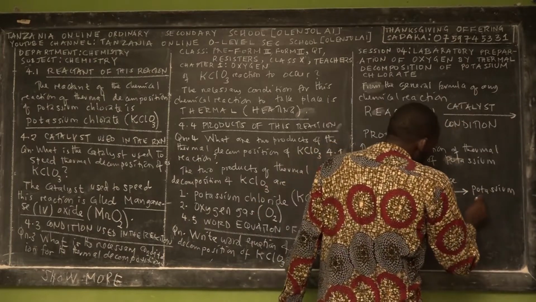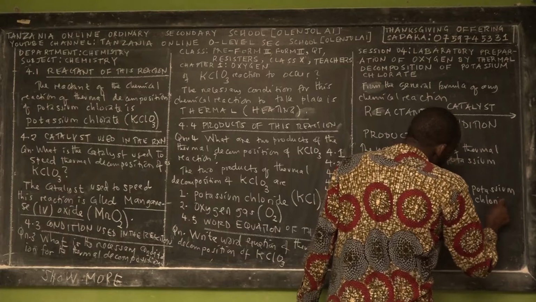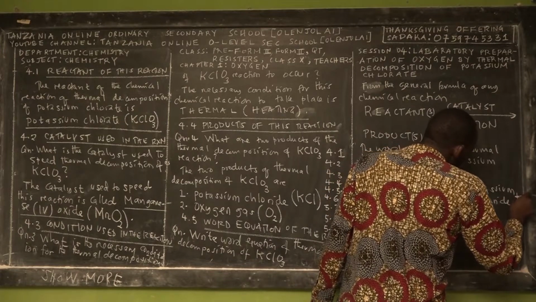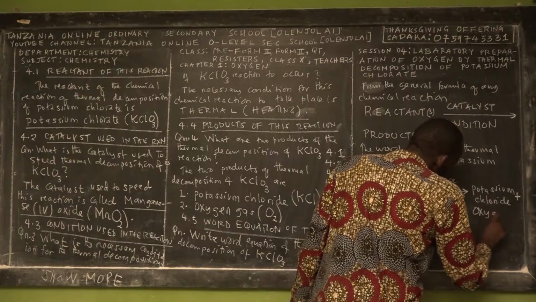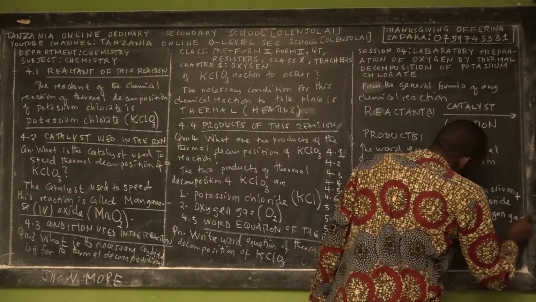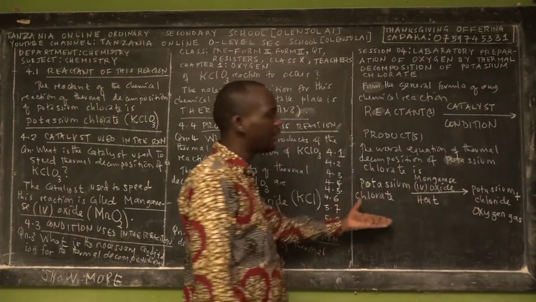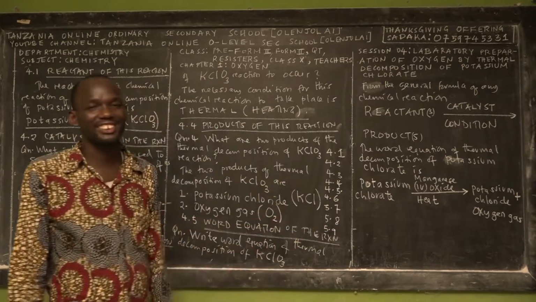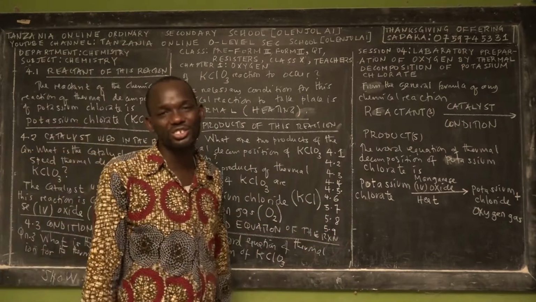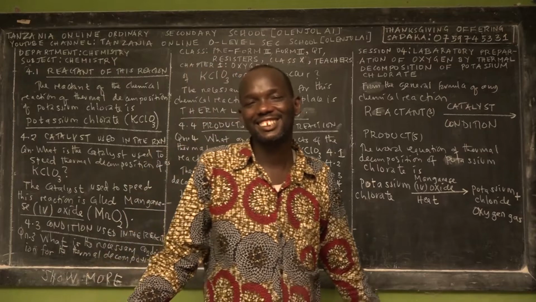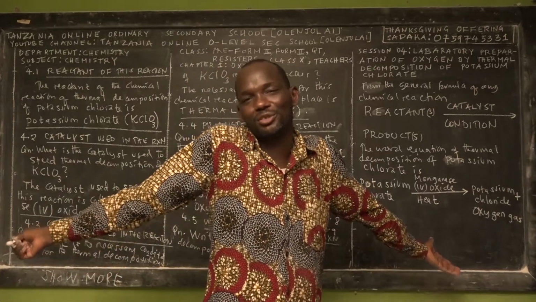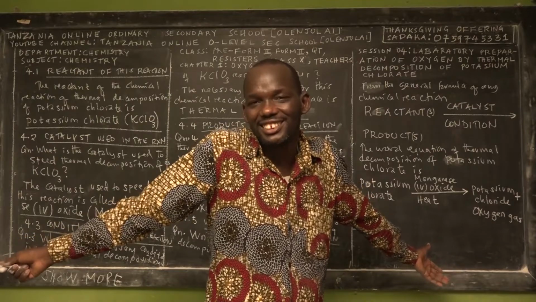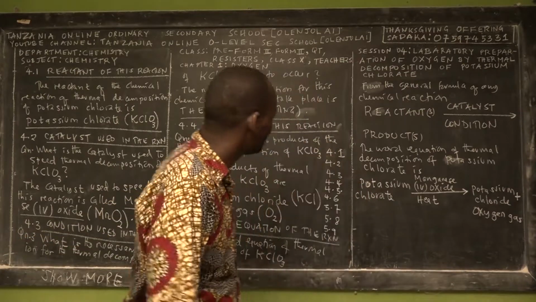Potassium chloride, then plus what? Plus oxygen gas. So this is the word chemical equation of thermal decomposition of potassium chlorate. Wonderful. You are done. Nothing difficult. Chemistry is a beautiful subject. Isn't it? Tell me in the comment section, please.